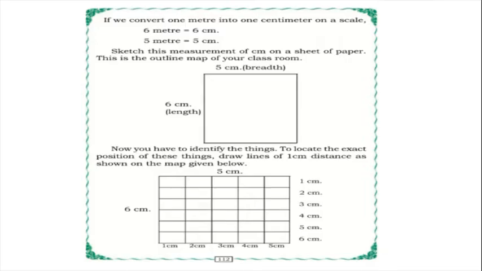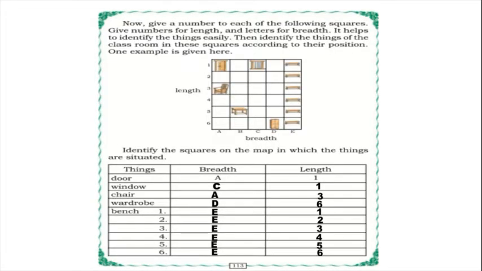So here what we should do, at 1 centimeter distance we have to make squares, as you can observe in the picture: 1 centimeter, 2 centimeter, up to 6 centimeter, we have to make columns. So 1 centimeter distance as shown on the map given below. So next picture, now give a number to each of the following squares.